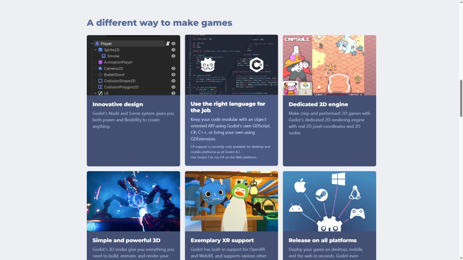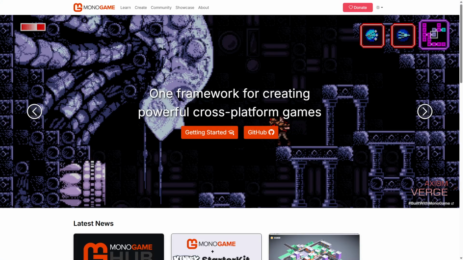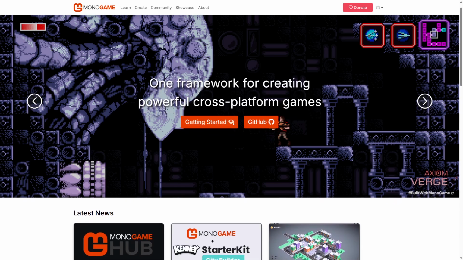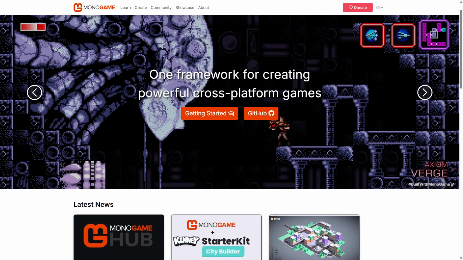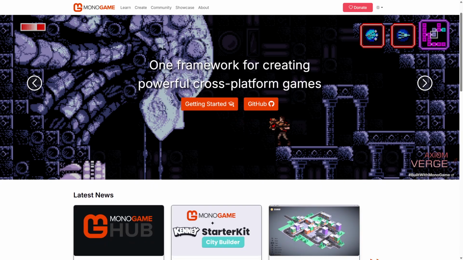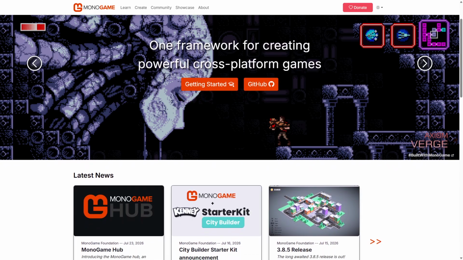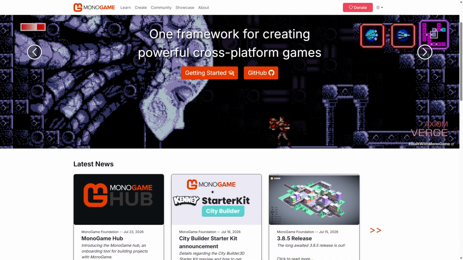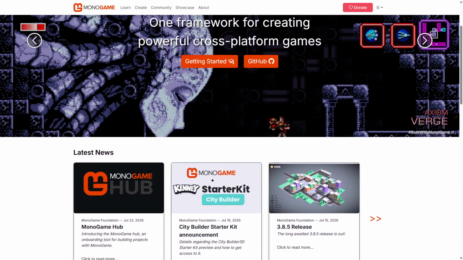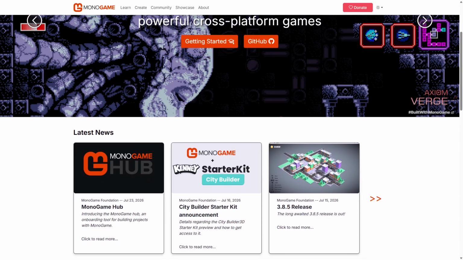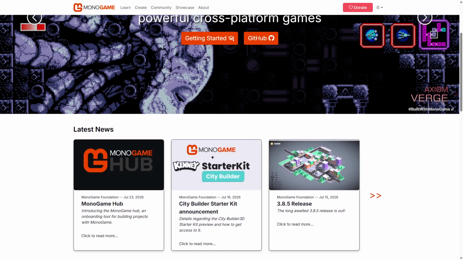without deep engine customization. MonoGame is an open-source framework focused on providing a flexible platform for building games, primarily through code. It acts as a successor to Microsoft's XNA framework, supporting C#, F#, and .NET languages. Unlike Godot, MonoGame does not include a visual editor or built-in tools. Instead, it offers core libraries for graphics rendering, input, audio, and content management.